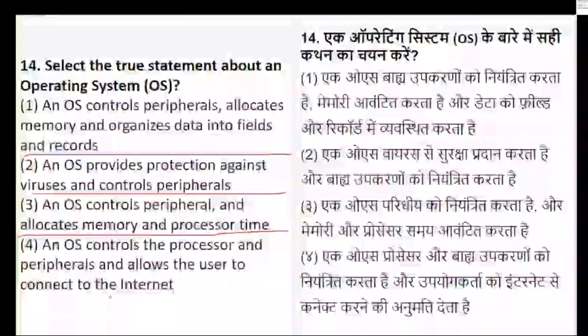Let's see. We are talking about the true statement with reference to the operating system, that is OS. Okay. The time limit is still there. You can come to the answers very well.